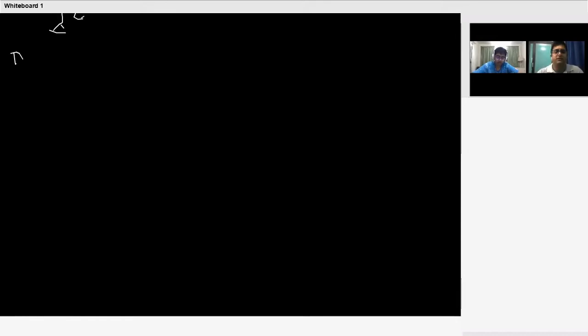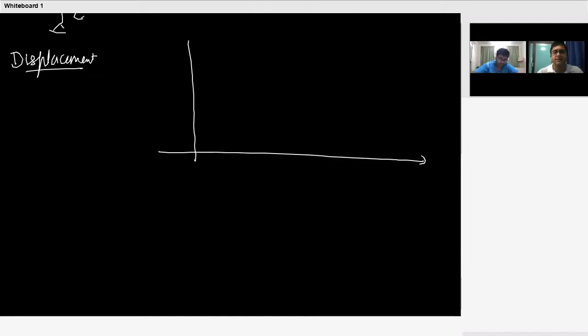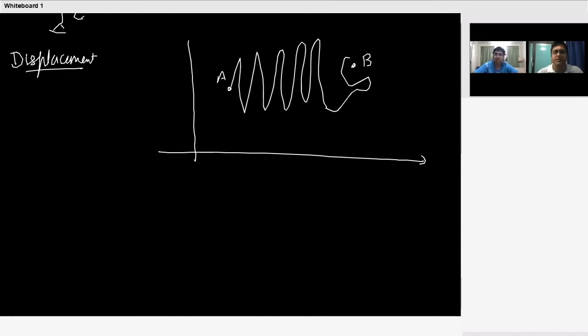Okay. Now next is displacement and distance. So let's say there is a body which is initially at point A and it has gone to point B. While going to point B, it is going like this and it has reached point B. Whatever is the total length of this path is called distance.